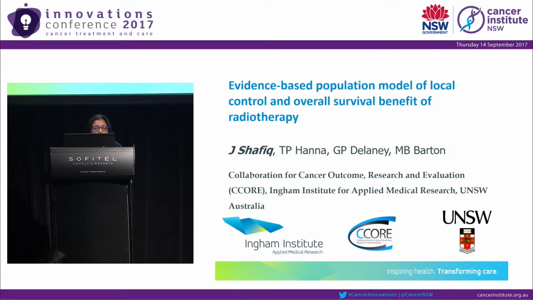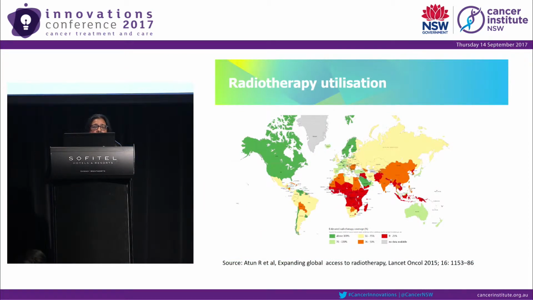First, I'd like to give a bit of background on why we embarked on this research. Radiotherapy utilization is defined as the use of radiotherapy in the people who need it. That's the simplest definition: the proportion of the cancer population who need radiotherapy. As you know, cancer incidence is increasing, so the demand for radiotherapy is also increasing, in Australia as well as around the world.